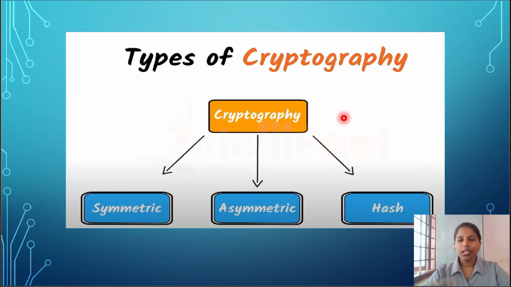Now we can look at the types of cryptography. As I mentioned in the introduction video, cryptography has three types: symmetric, asymmetric and hash.